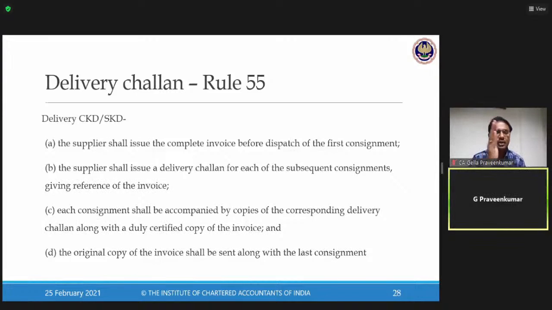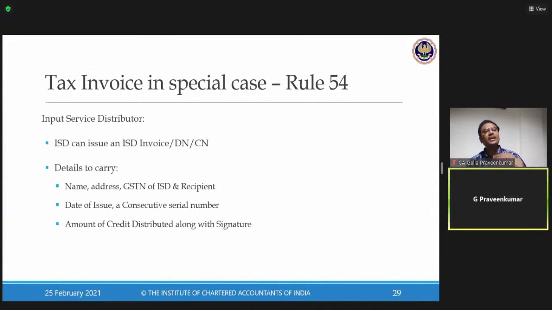And send the original copy of invoice with the last consignment to the recipient. This is what Rule 55 talks about: your CKT or SKT's consignment. Next is your ISD. Last class you have read section 20, which deals with the ISD concept.